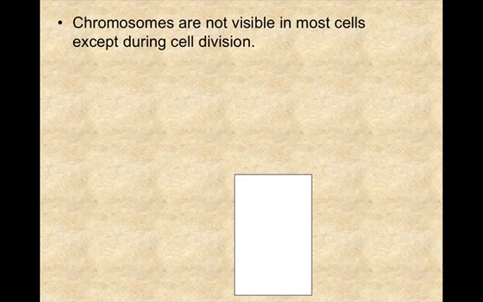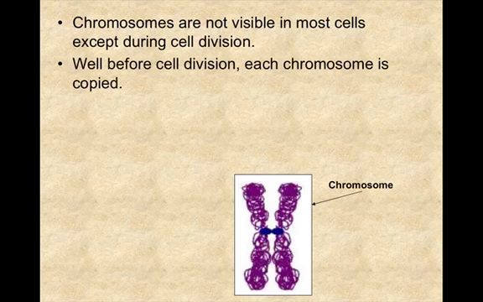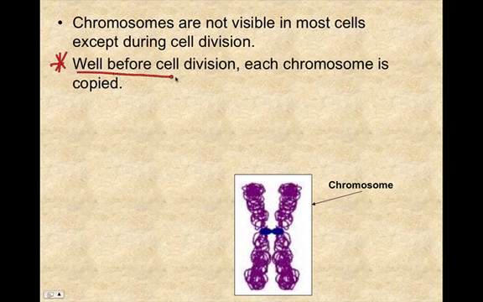Chromosomes are not visible in most cells except during cell division. So that's the only time that you're going to see these individual chromosomes. Well before cell division, each chromosome is copied. And once again, I think I've stressed this particular situation here. Well before cell division, each chromosome is copied. Very, very important.